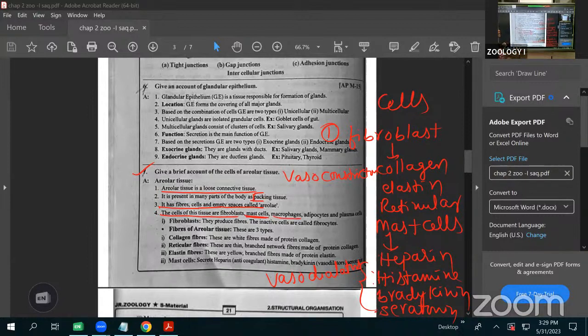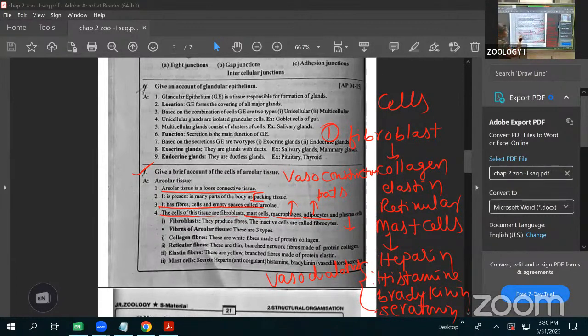Next, the macrophages. What is the function of the macrophages? These macrophages are phagocytic in function. Inside the areolar connective tissue, any unwanted substances that have entered, or old cells, are destroyed by these. That's why we call the macrophages phagocytic cells. Next, the adipocytes. The adipocytes are mainly helpful for storing fats. Next, the plasma cells produce the antibodies. Like this, these cells are present inside the areolar connective tissue.